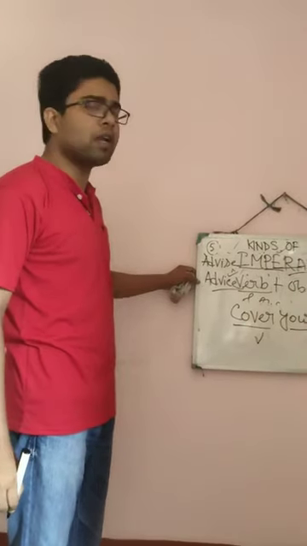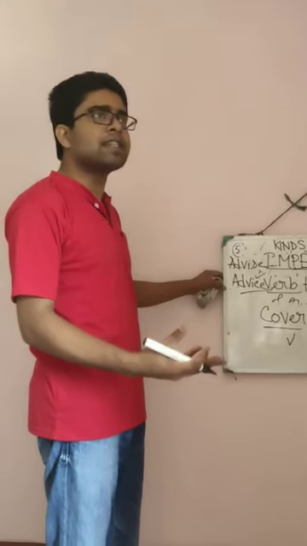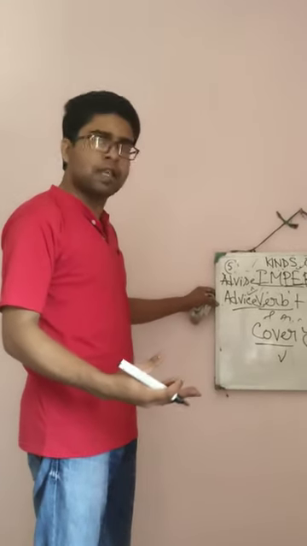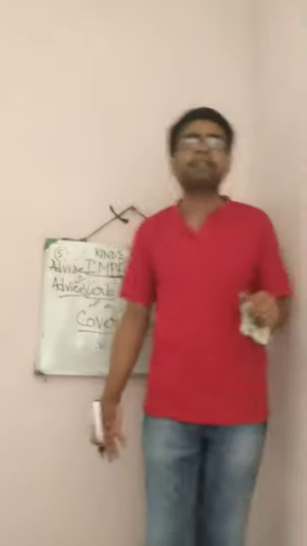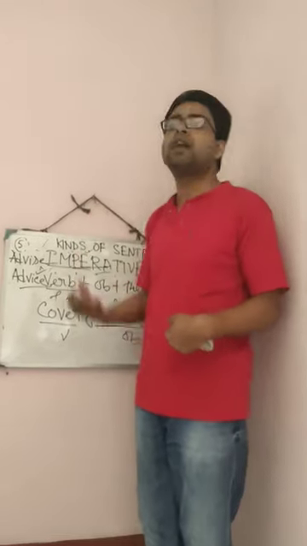Keep in mind, I have seen that most of the students make mistakes when they spell such type of words. Understood? So here we have learned about 4 kinds of sentence. The sentences are divided into 4 parts: assertive sentence, interrogative sentence, imperative sentence, exclamatory sentence. We have learned about their structures and we have learned about their definition.